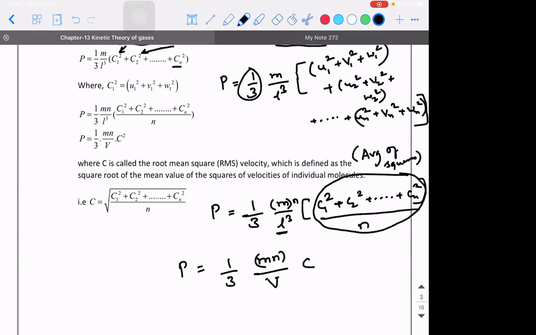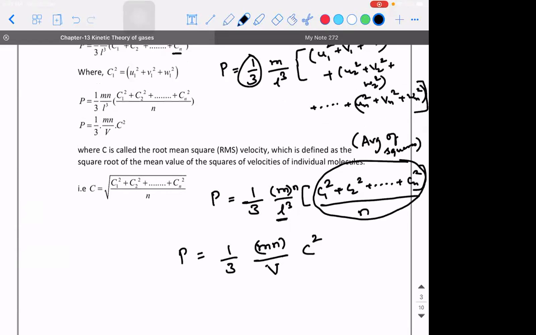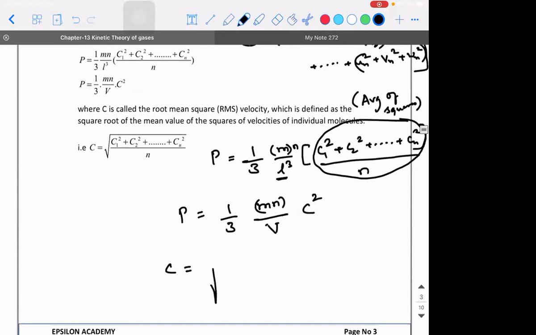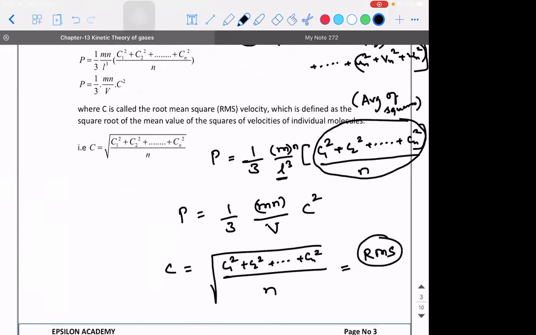So I will call this C square, where C is nothing but the square root of C1 square plus C2 square plus so on till Cn square, the whole divided by n. And this has a very, very important name, which is called the root mean square value, because it is the square root of the mean of the squares. Okay, this is a very, very important term.